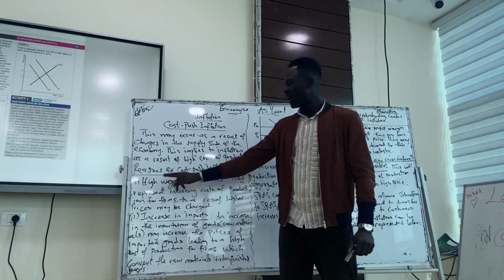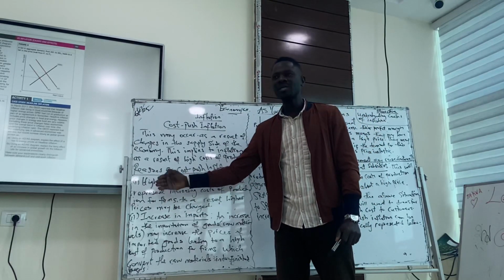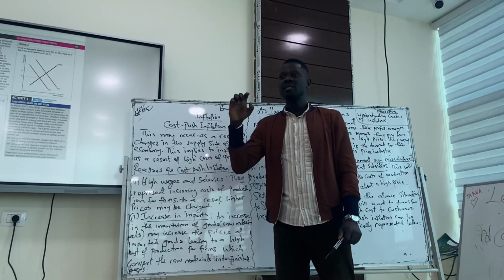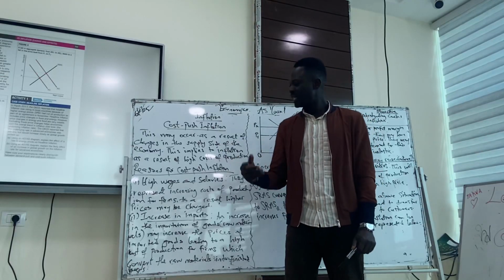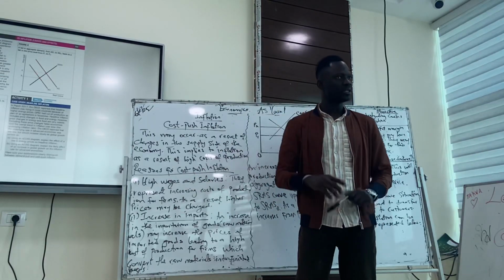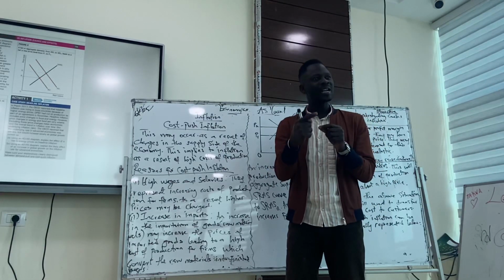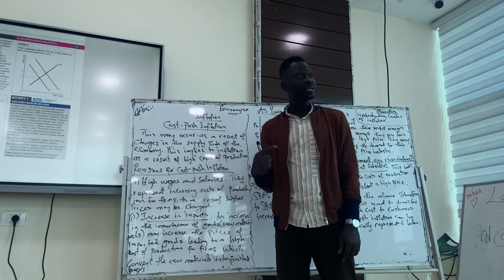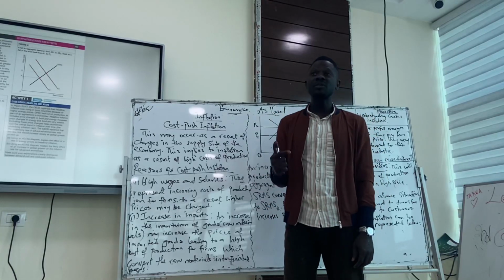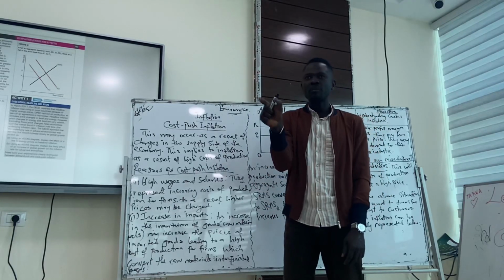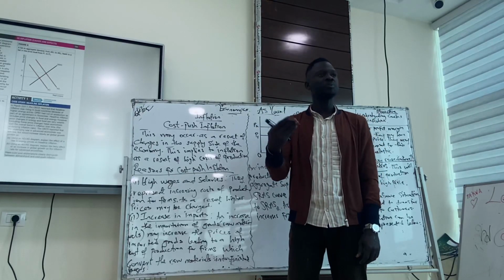Get the point here, there's high wages and salaries. These are paid to employees. As soon as employees get high wages or salaries, the cost of production for firms would increase. And for them to be able to make more profit, they have to increase the price. That brings about cost push inflation. Do you understand the first reason for cost push inflation here? Yes. Wages and salaries are increasing. Firms have to pay this, and if they have to pay, it means their cost of production is increasing. If the cost of production is increasing, they have to sell at a higher price to meet up that gap. So that will bring about cost push inflation.